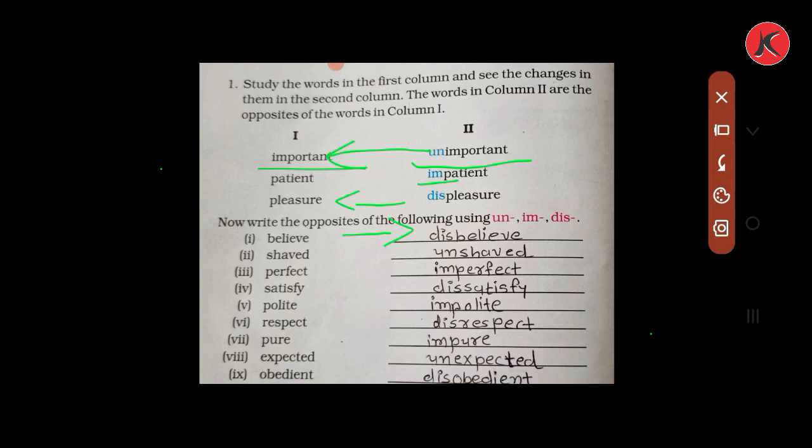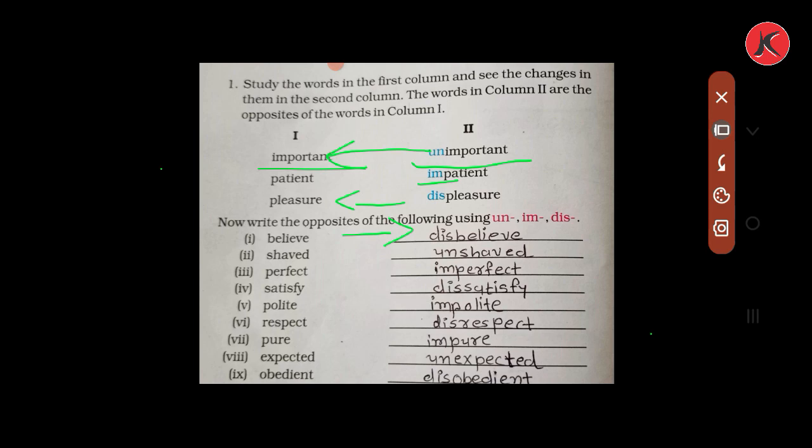Now shaved, unshaved; perfect, imperfect; satisfy, dissatisfy; polite, impolite; respect, disrespect; pure, impure; expected, unexpected; obedient, disobedient. By adding the prefixes un, im and dis to some words, we have made them the opposite of the words in column 1.